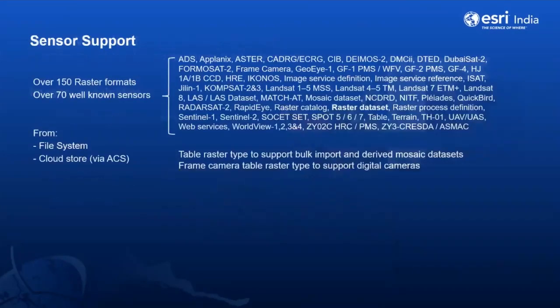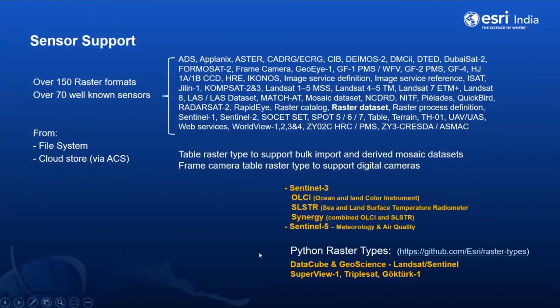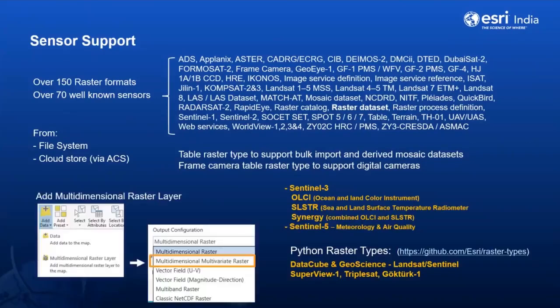So the ability of ArcGIS Pro to work with various sources itself implies that it should support various raster formats, and it supports 150-plus raster formats and over 70 well-known sensors. This can be in the form of a file or it can be in the cloud store. The latest in the series of data that are supported are the Sentinel series, Python raster types, and multidimensional rasters.